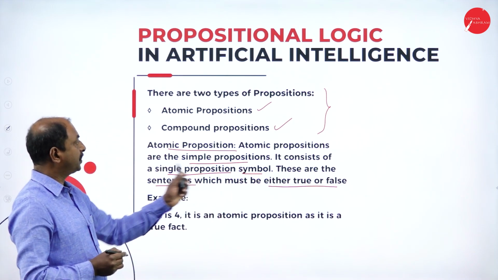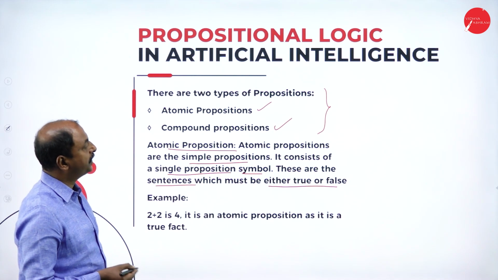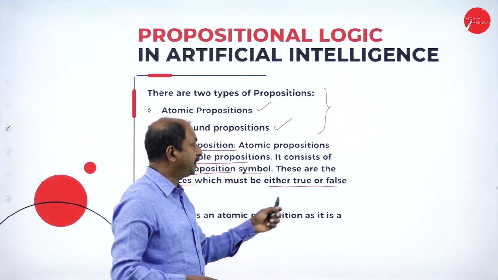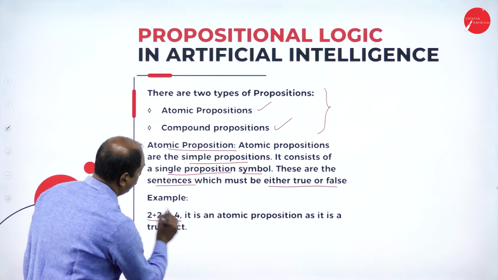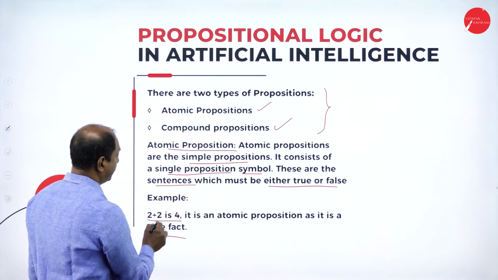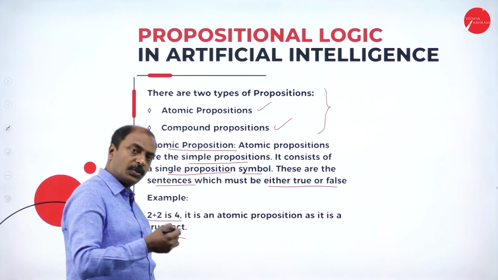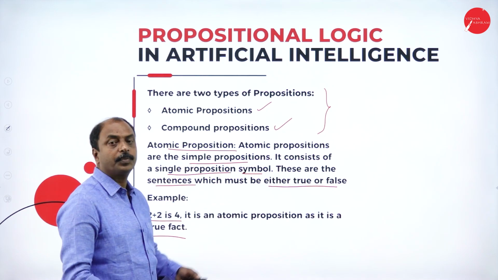Atomic propositions are statements whose possible answer is either true or false. Look at the example: 2 plus 2 is 4. It is an atomic proposition, and it is a true fact.